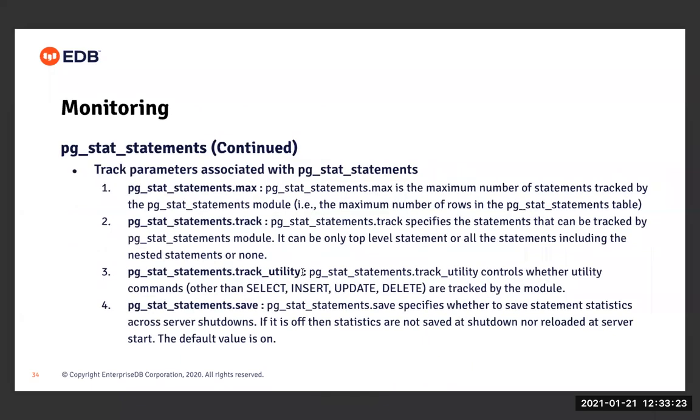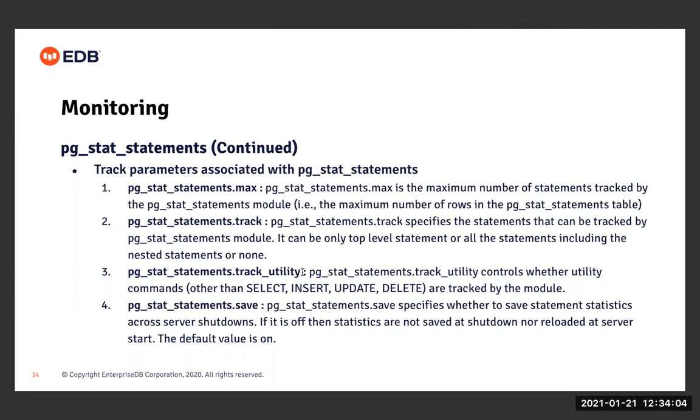Now, there are certain tracking parameters associated with this extension, so let's see them one by one. The first one is pg_stat_statements.max, which tells the maximum number of statements tracked by the pg_stat_statements module, right? In other words, it decides the maximum number of rows that pg_stat_statements can hold. Another parameter is pg_stat_statements.track, which specifies which statements can be tracked by the module, right? It can be either the top-level statements, all the statements including nested statements, or none.